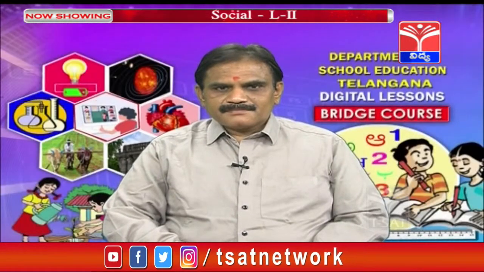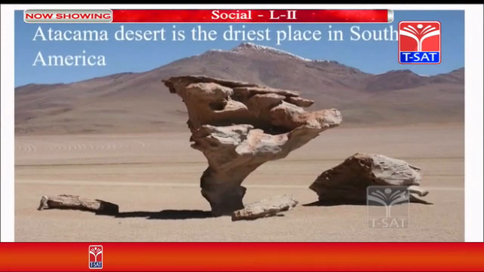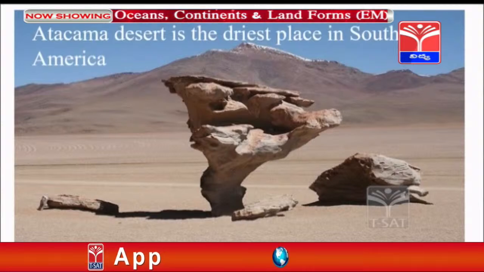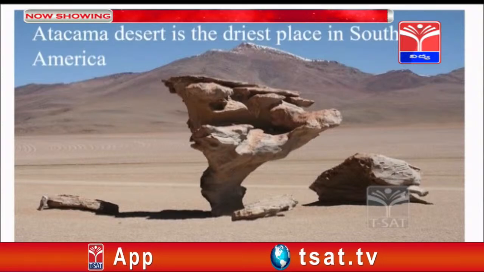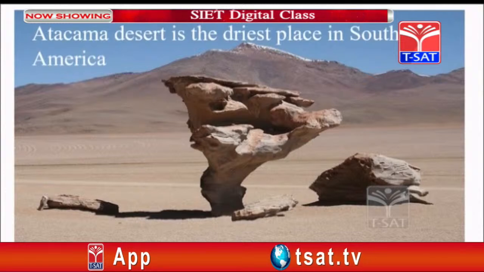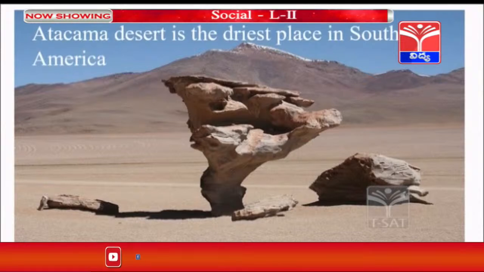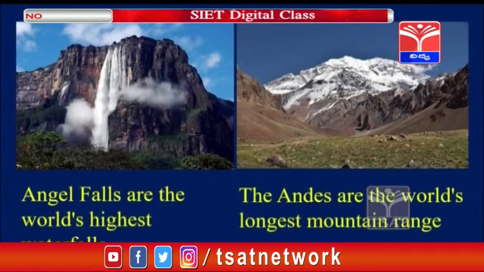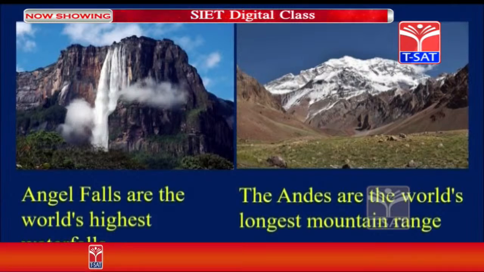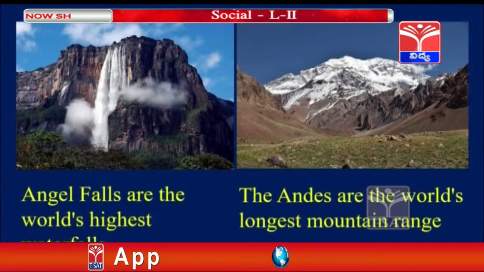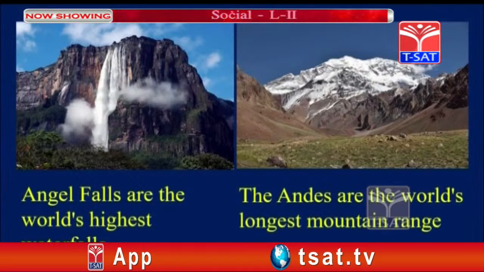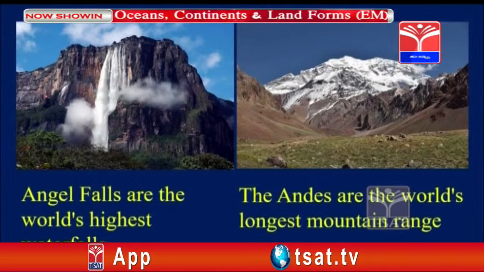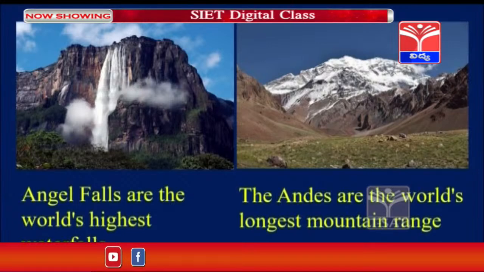We see the Atacama Desert is the driest place in South America, which is in Chile. This is the driest part, where the rainfall is quite scanty, and it is quite a vast desert. Angel Falls, which is the world's highest waterfall, is in this continent and is quite famous. And the Andes, the world's longest mountain range, we can see in the South American continent.